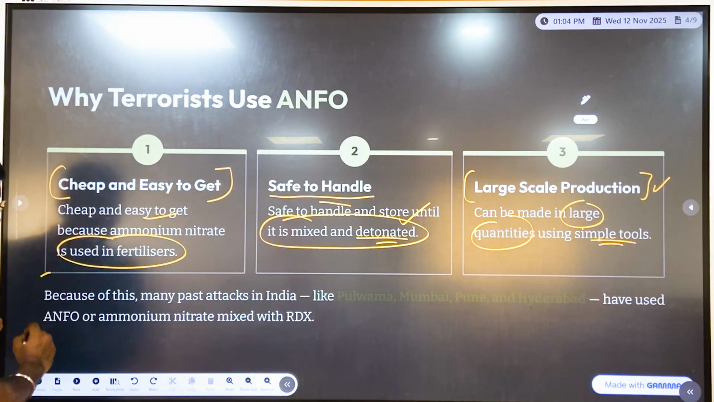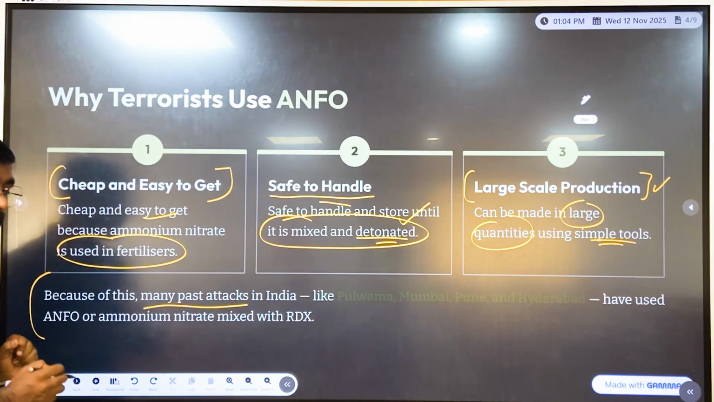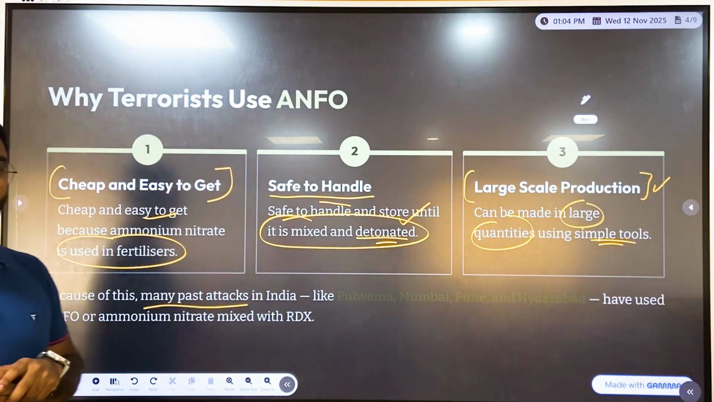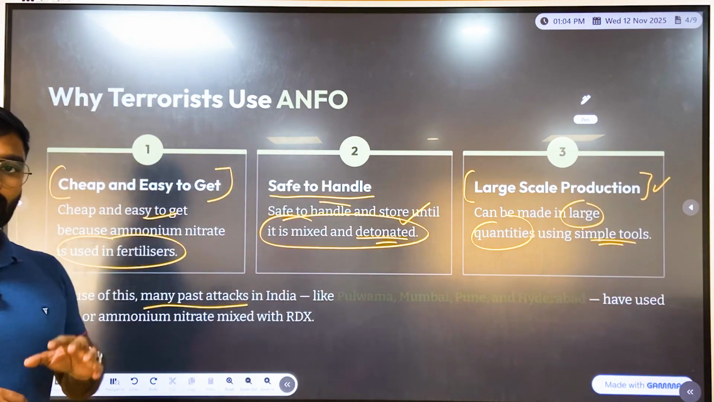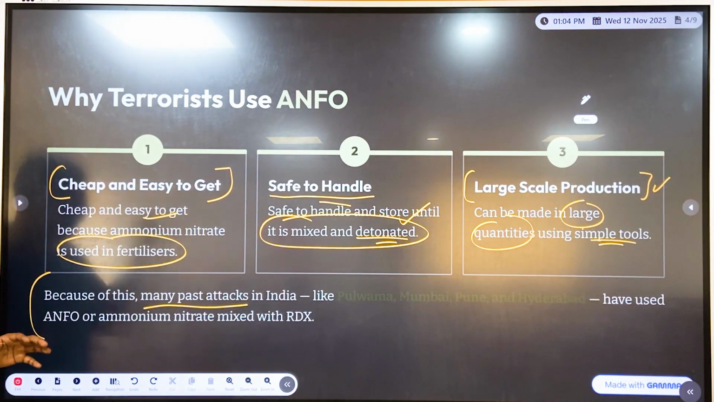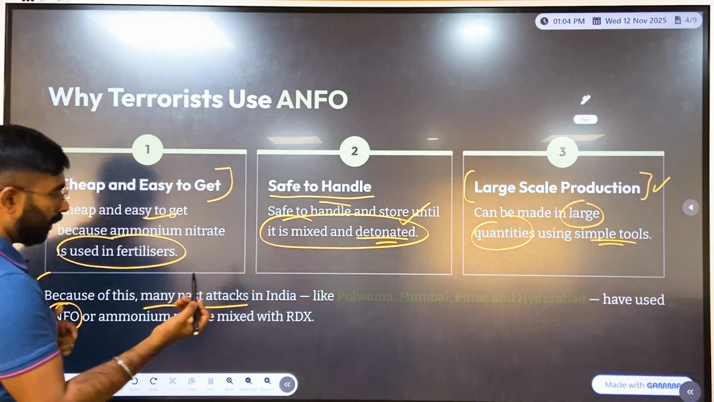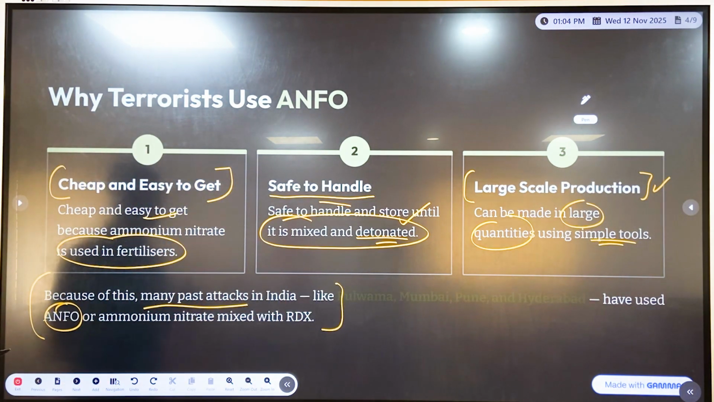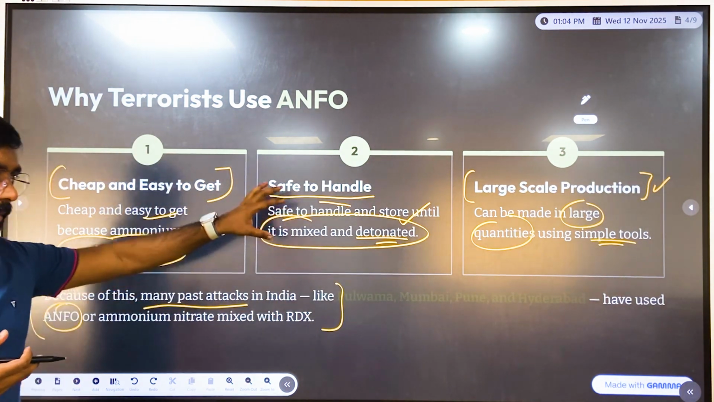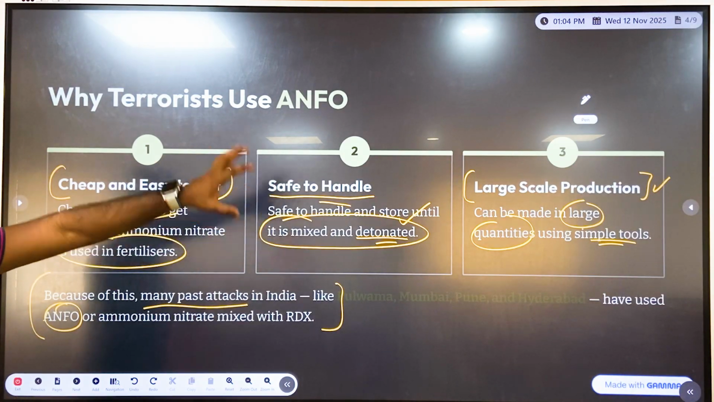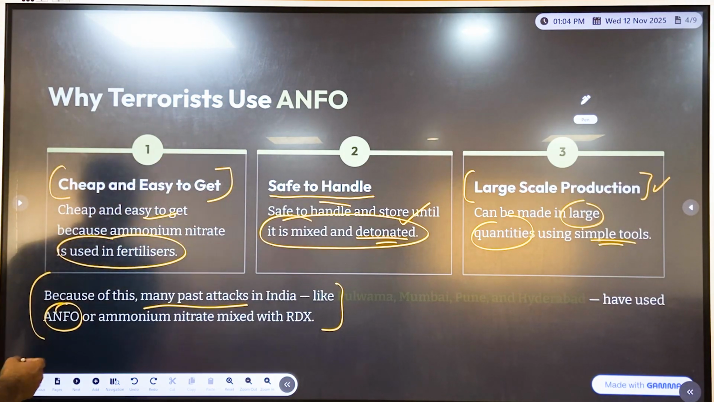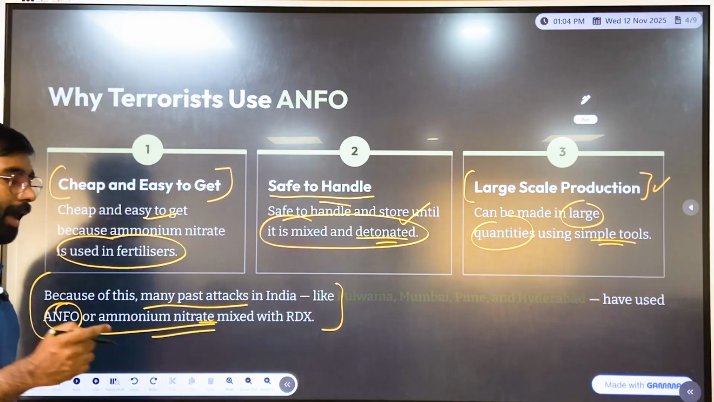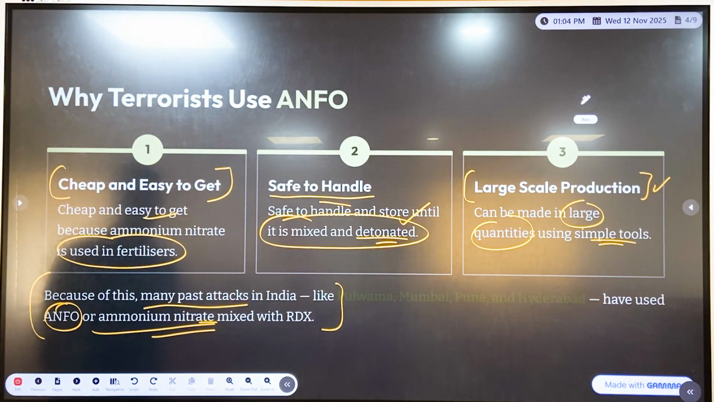And because of this, many past attacks, because it was not the very first time that ammonium nitrate was used, we also have to know that even in India, many past attacks, in many places like Pulwama, right? Many places, these particular ammonium nitrate explosives were used, right? Ammonium nitrate mixed with RDX was also used previously.